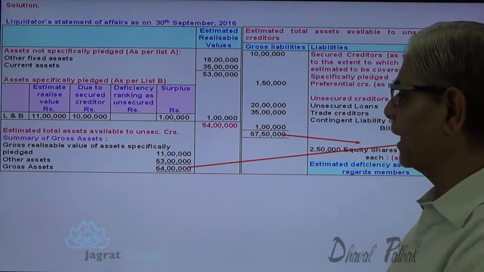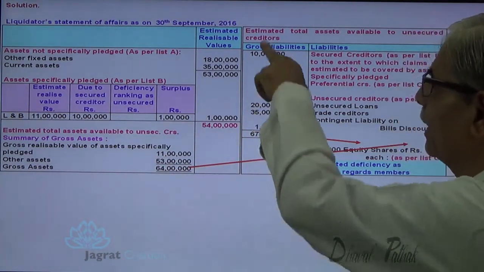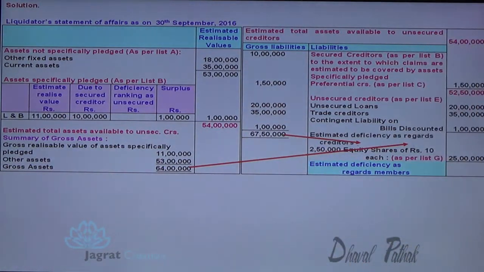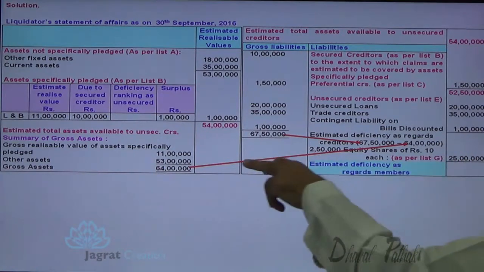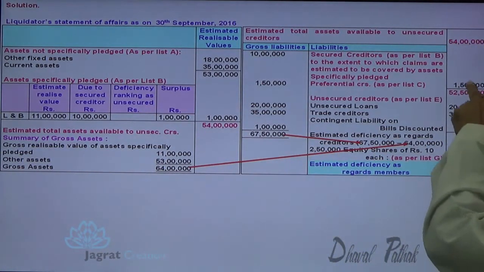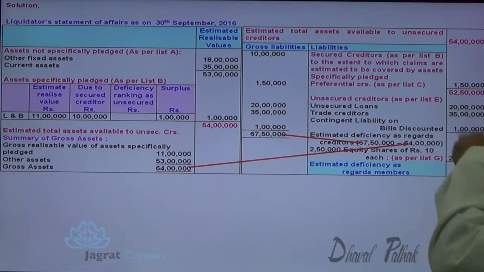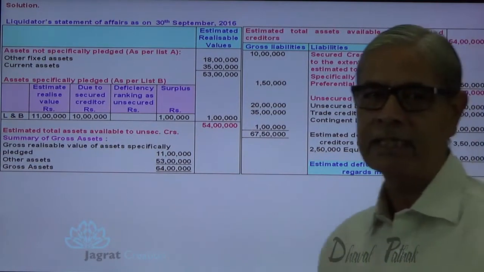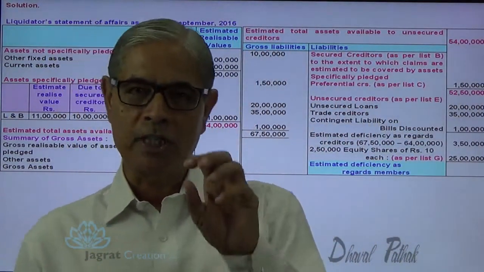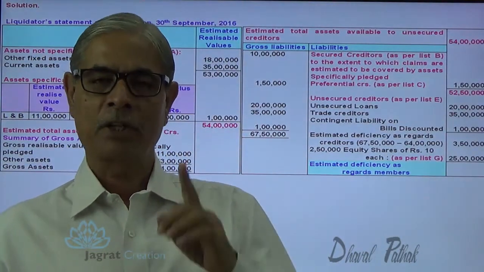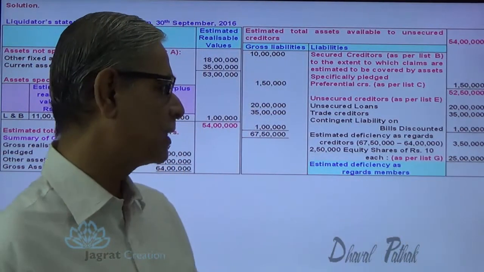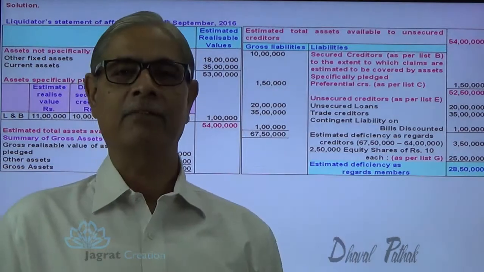The other way to report the deficit is the gross realizable value minus gross liability. So 64 lakh minus 67 lakh 50,000. This is another way to work out this estimated deficiency. This is also a reporting requirement, and here also if you work out 52 lakhs minus this 20 lakh minus 35 lakh minus 1 lakh, you will come to the same answer, 3,50,000. The estimated deficiency as regards creditors. So if you try to pay creditors fully, there will be a shortage of 3,50,000. But if you try to pay even equity shareholders 25 lakhs, the total deficiency will be 28,50,000.